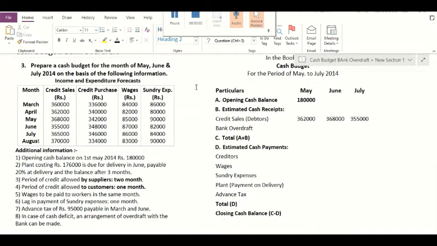So in the problem we have been given only one receipt, that is credit sales. There are no other estimated cash receipts. So we shall move forward towards the estimated cash payments.